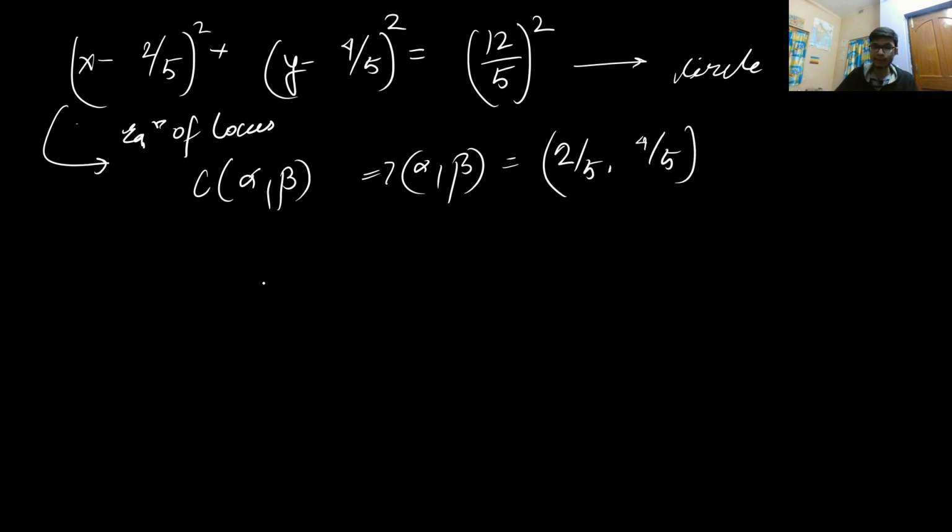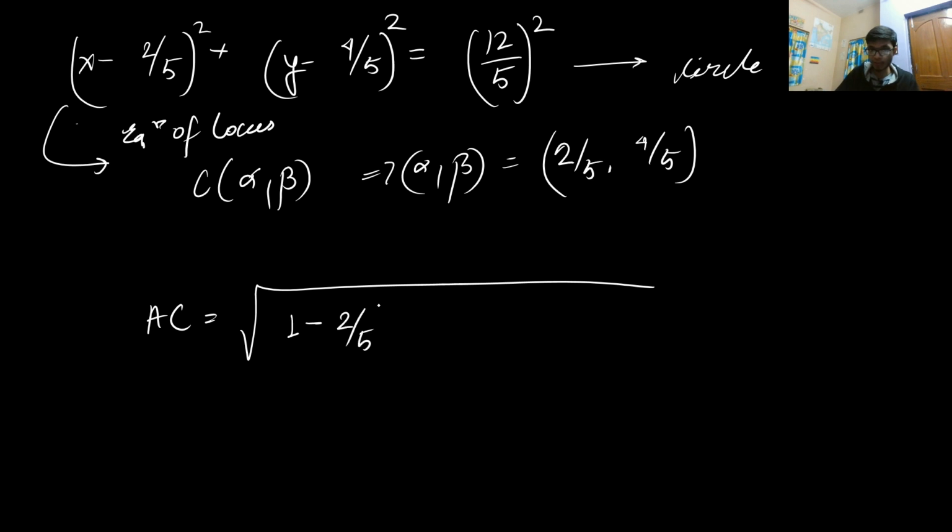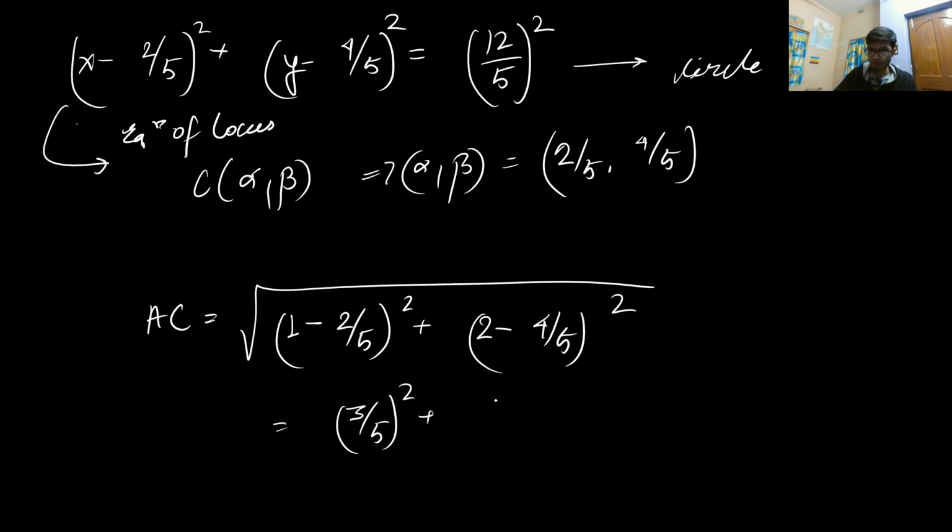Now you need to calculate the length of the line segment AC. By using the distance formula, I can calculate it as: A has x coordinate 1, so 1 minus 2 by 5 whole square, plus y coordinate of A is 2, so 2 minus 4 by 5 whole square. From here you will get 3 by 5 whole square plus 4 by 5 whole square, which is equal to, if I am not wrong, oh, very sorry, this will be equal to 6. Very sorry for my end.